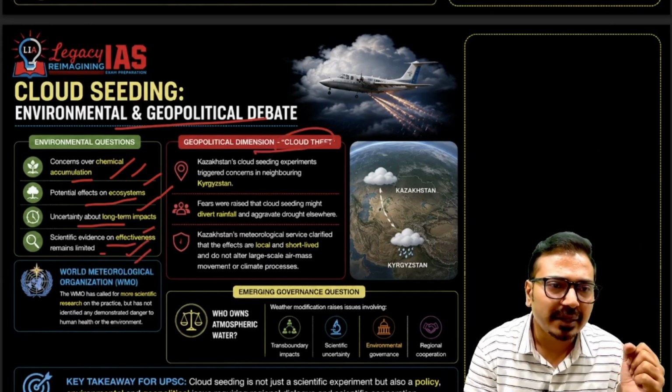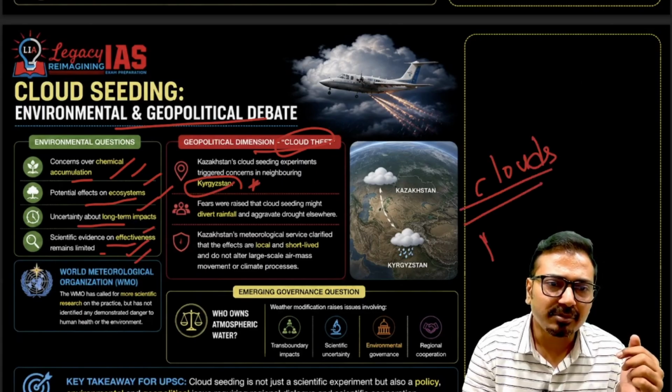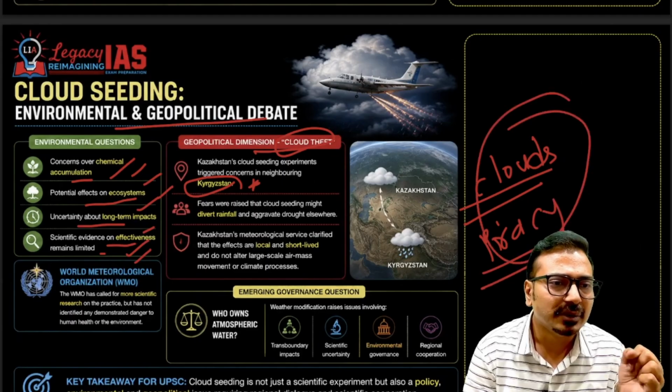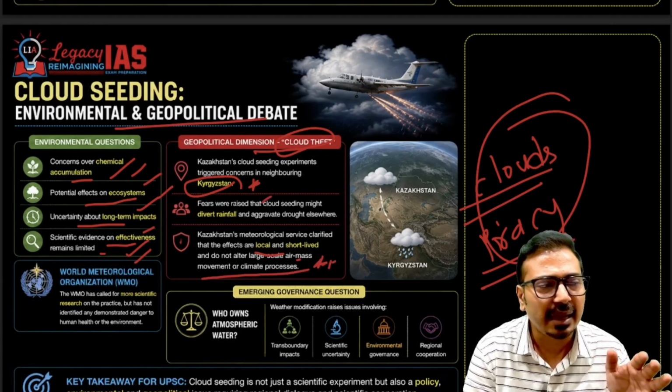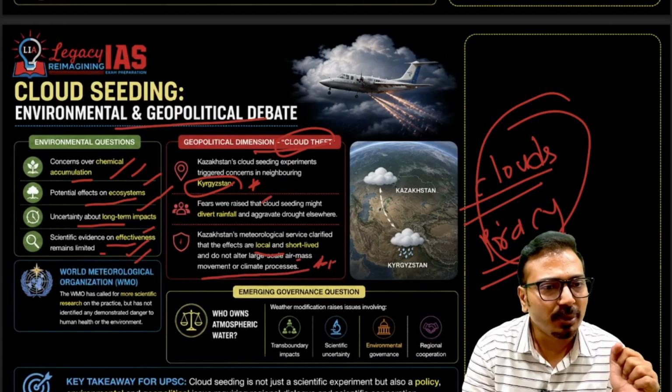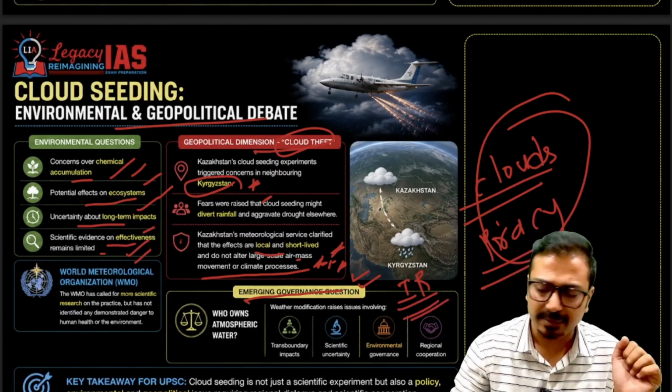There are also geopolitical dimensions. Recently, Kyrgyzstan as a country has said that whatever moisture they are trapping can be called simply cloud piracy. Okay, it can be called cloud piracy also. So we should understand that these are local clouds and short lived, and do not alter the large scale air movement and climate processes. That is fine, but the countries have their own geopolitical debate. Okay, so this is the way we should understand. It is an emerging governance question, and geopolitical debate is also there. So from an IR perspective also it is important.